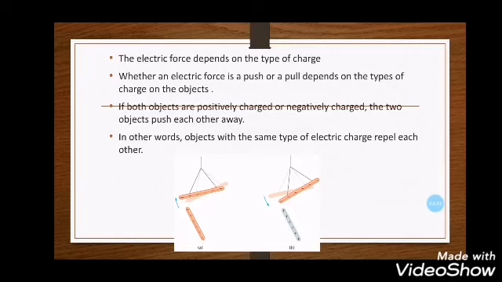The electric force depends on the type of charge. Whether an electric force is a push or a pull depends on the types of charges on the objects. So if both objects are positively charged or negatively charged, it means they have a like charge. The two objects push each other away. In other words, objects with the same type of electric charge repel each other. As you can see, I have these two rods. In the first example, they are both negatively charged. So as you can see, the arrow says that the rod up is going to push itself away, whereas in the second photo, it's going to come closer.